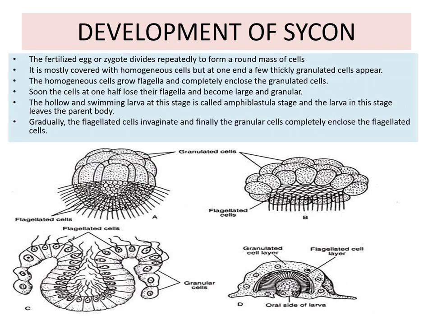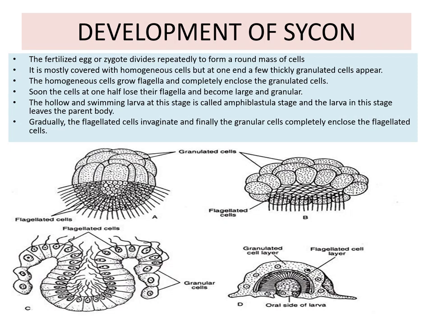The fertilized egg or zygote divides rapidly to form a round mass of cells. So cleavage in the case of Sycon is holoblastic, that is, the whole of the zygote is divided into cells. It is mostly covered with homogeneous cells, but at one end a few thickly granulated cells appear. The homogeneous cells grow flagella and completely enclose the granulated cells.